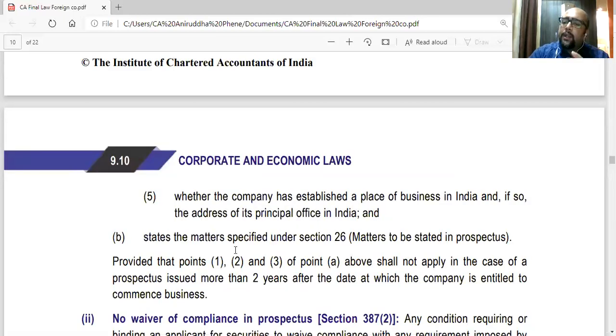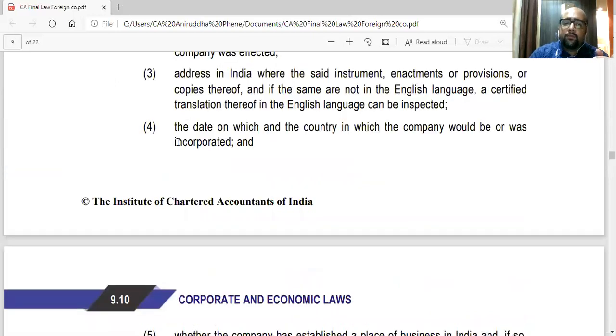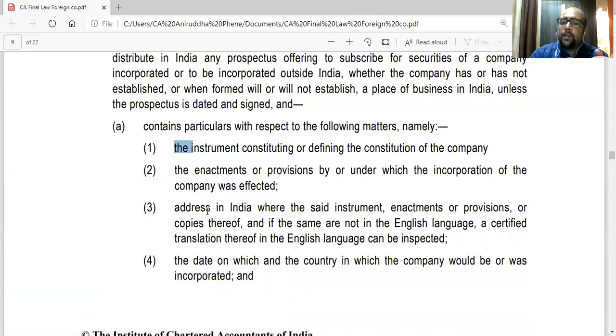Points 1, 2, 3 won't be applicable. 1, 2, 3 are these points. They won't be applicable if the company is already doing business for 2 years.